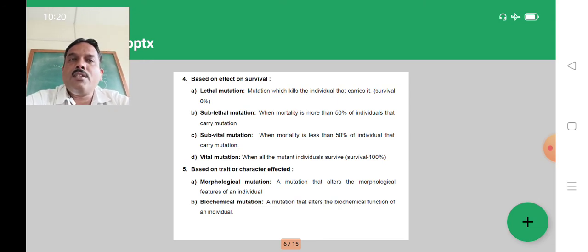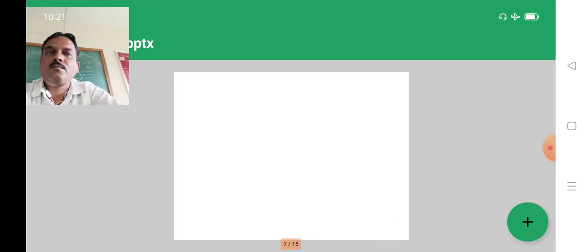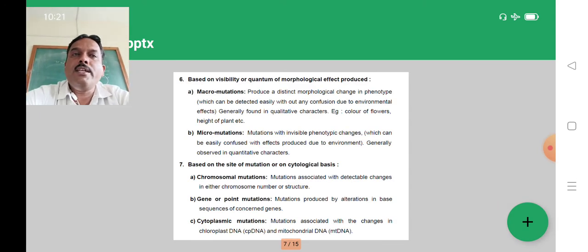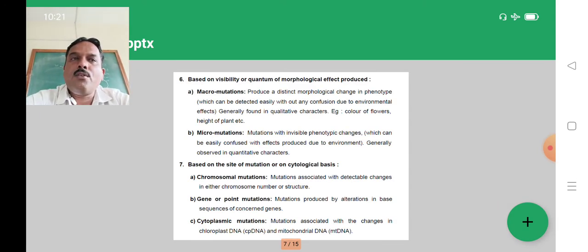Next classification is based on the trait or character affected. It will be classified into morphological mutations, that is the mutation which alters the morphological features of that individual or plant. Biochemical mutation affects or alters the biochemical functions or reactions of that individual. Next, based on visibility or quantum of the morphological effect which will be produced, that is the macro mutations and micro mutations.